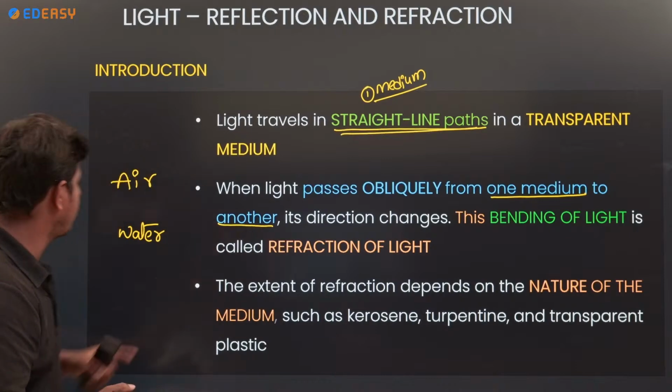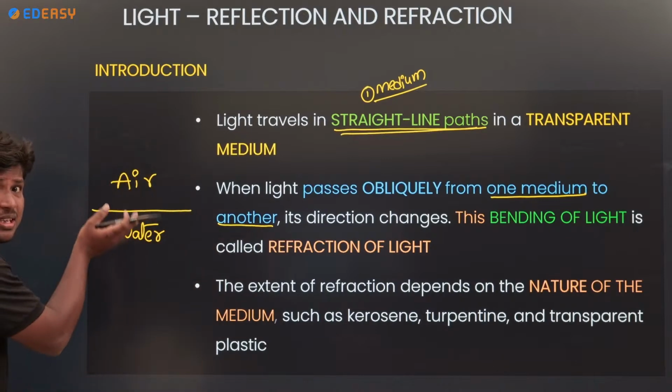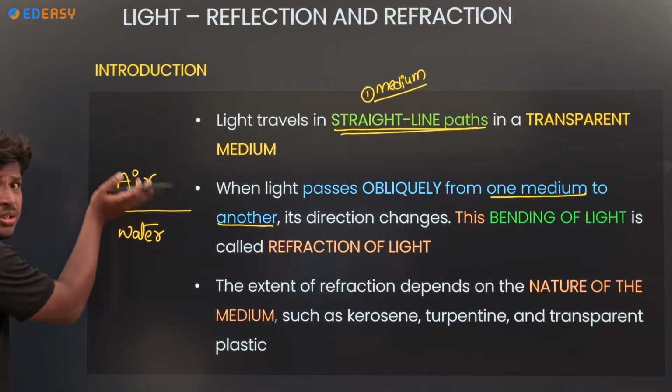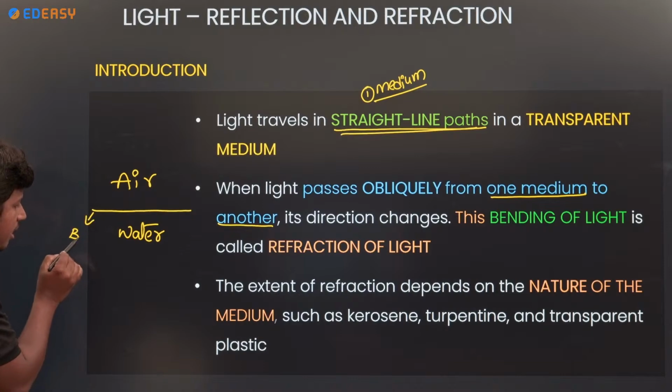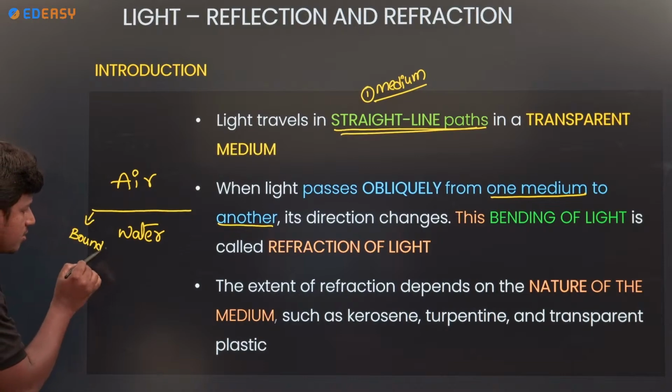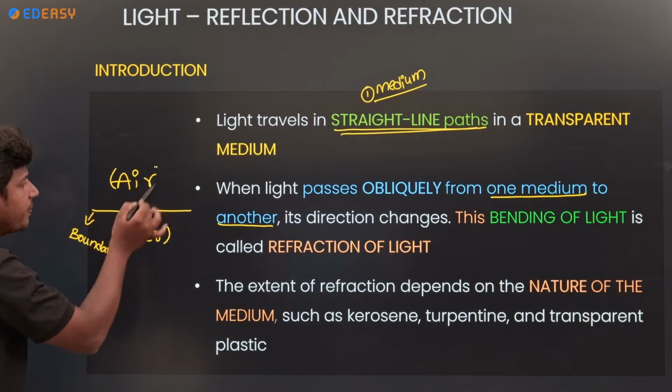These are two different mediums. Here I am taking a surface. This is the boundary of these two mediums. This boundary is separating air and water.